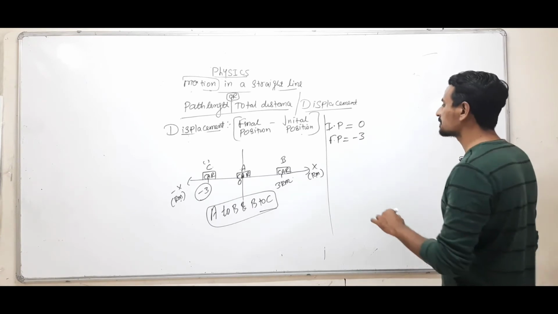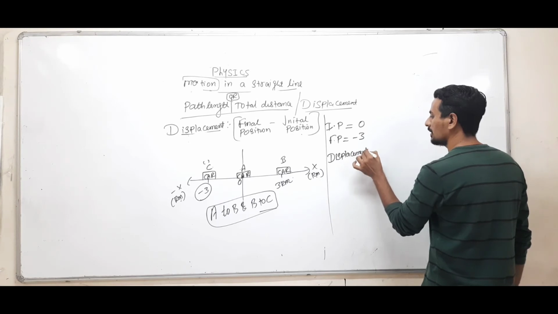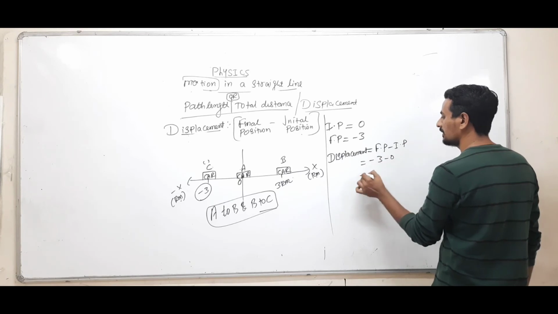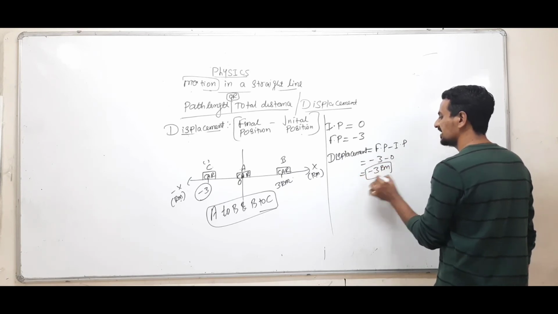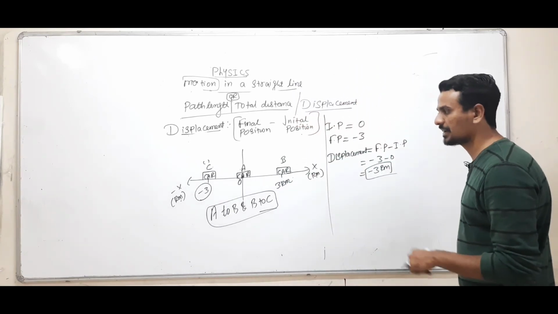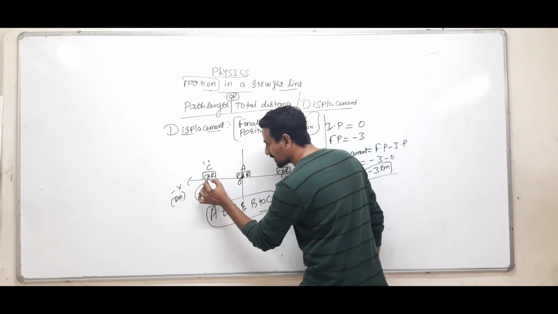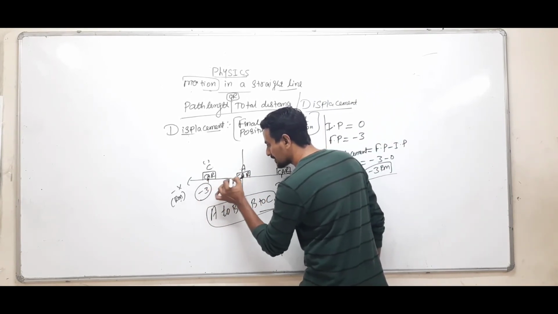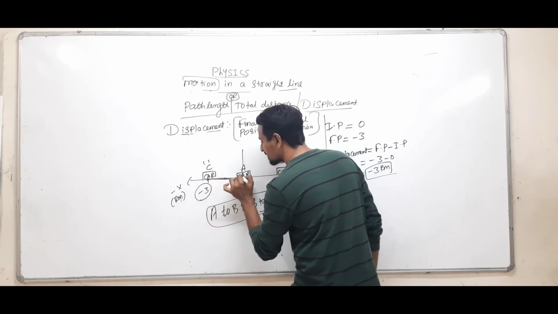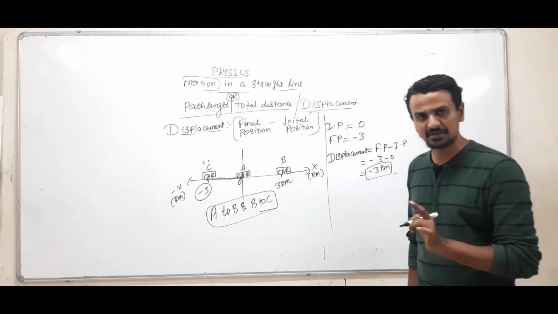Clear? So the displacement of the car is final position minus initial position, -3 minus 0. Say displacement comes out to be negative, no problem. Displacement can be negative. Clear? Say the shortest distance between the initial and final position. You just have to join the initial and final position. This is known as displacement. This shortest distance between initial and final, this is known as displacement. Clear? Did you get that?